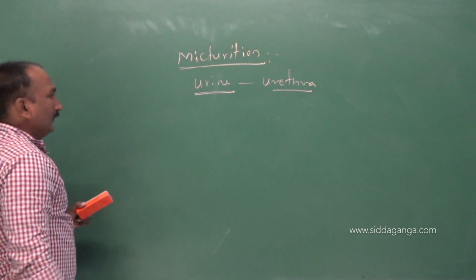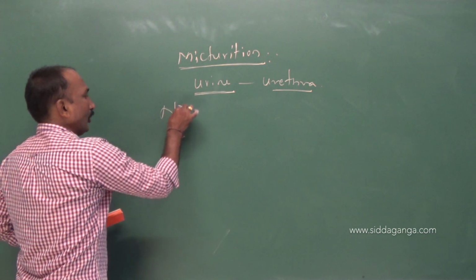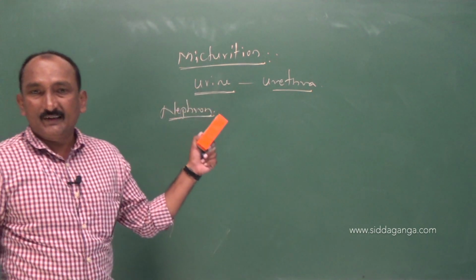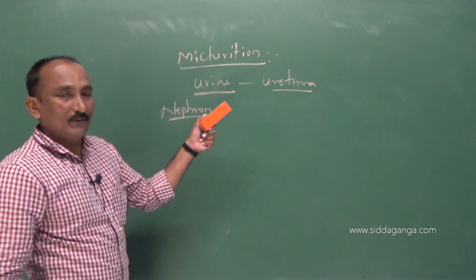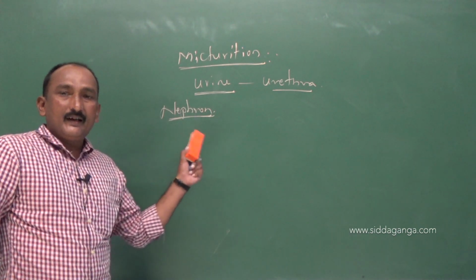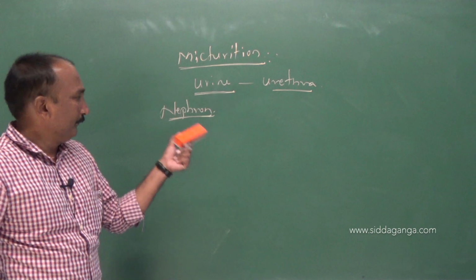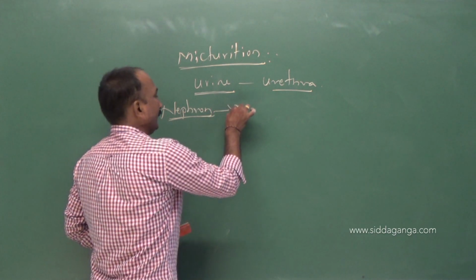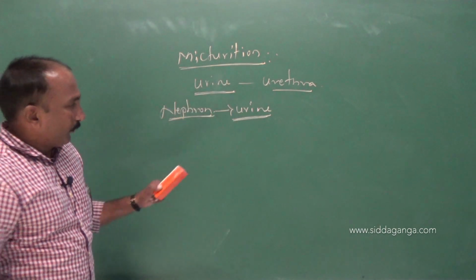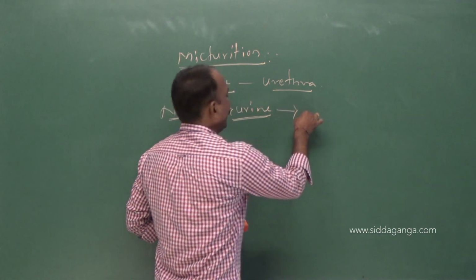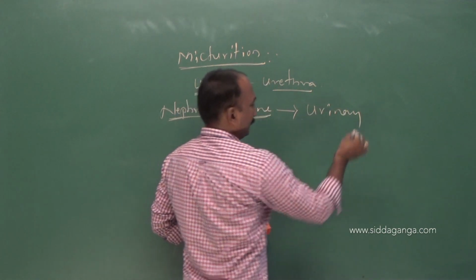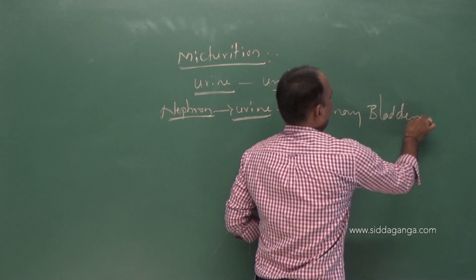Usually, the urine is formed in the nephrons of the kidney. Within the kidney, there are millions of nephrons, each responsible for filtering the blood. After filtration, the filtrate forms, and after reabsorption and secretion, concentrated urine is formed. Such urine is temporarily stored in the urinary bladder. Is it right?